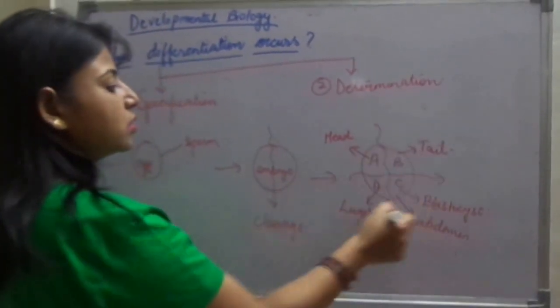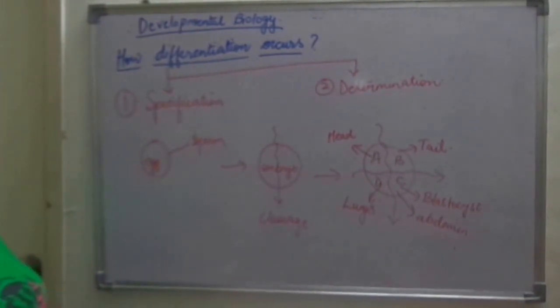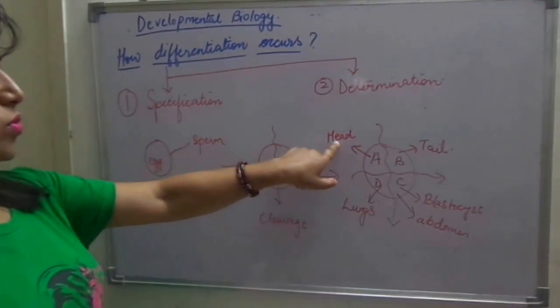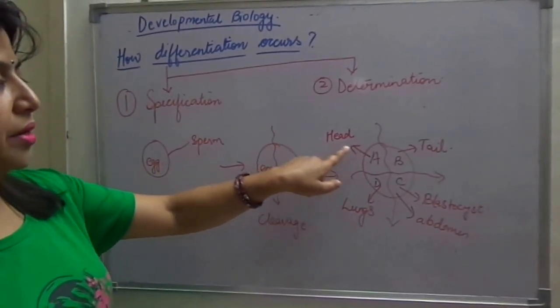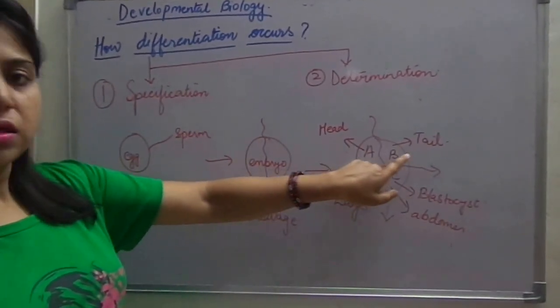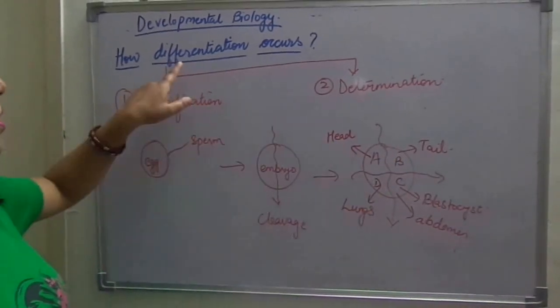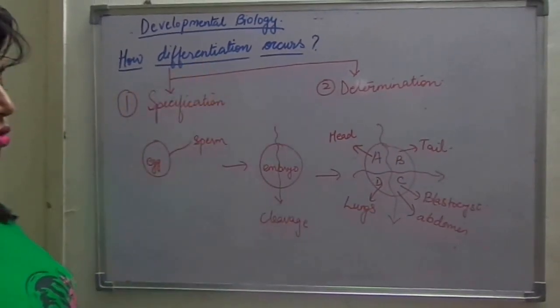So what is the force that determines that A is going to form the head? What makes A differentiate into head? What makes B differentiate into tail? This is the process of differentiation.